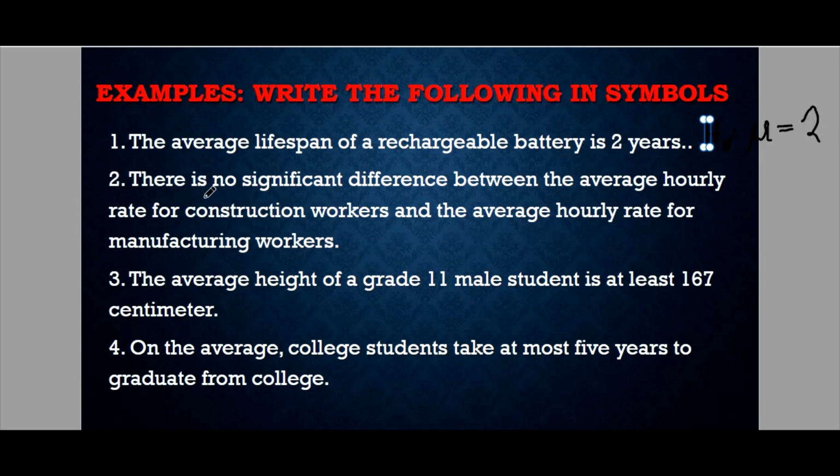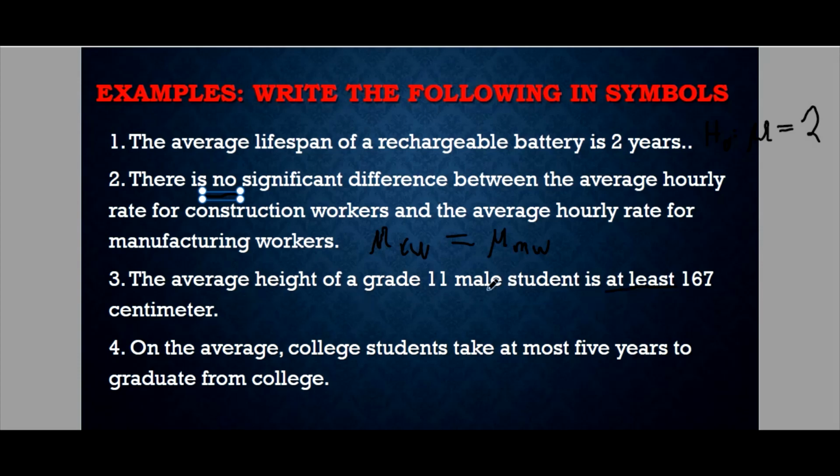Okay. Number 2, there is no significant difference between the average hourly rate for construction workers and the average hourly rate for the manufacturing workers. So walang kaibahan yung hourly rate nila. So ibig sabihin, equal. So the same lang yung average hourly wage nila. So, construction workers and then the manufacturing workers. Number 3, the average height of a grade 11 student is at least 167 centimeter.